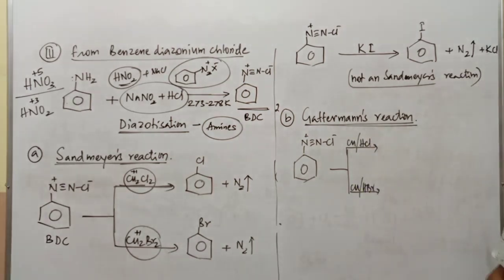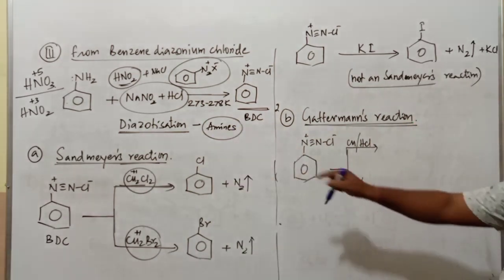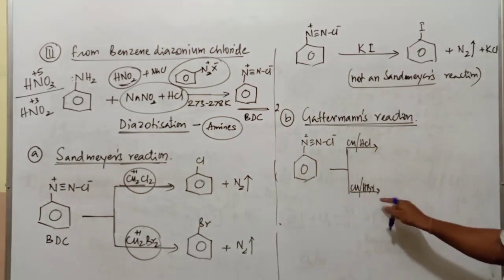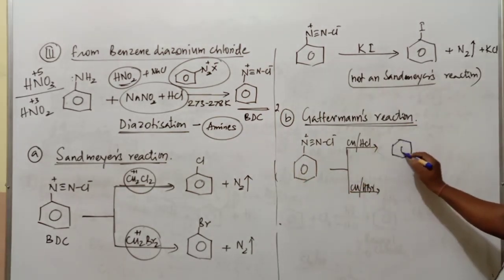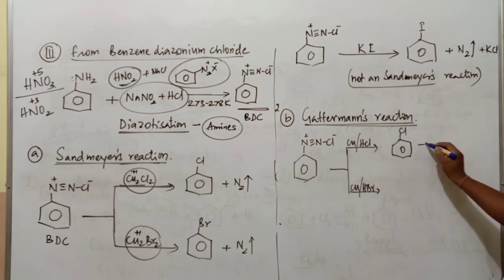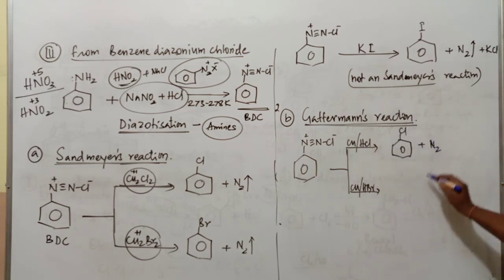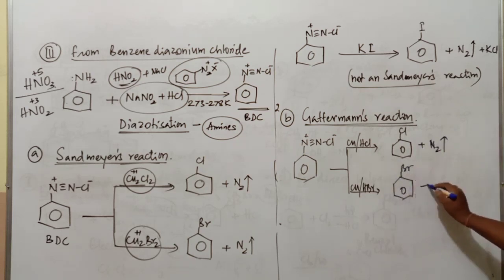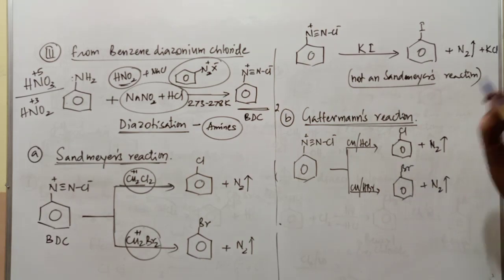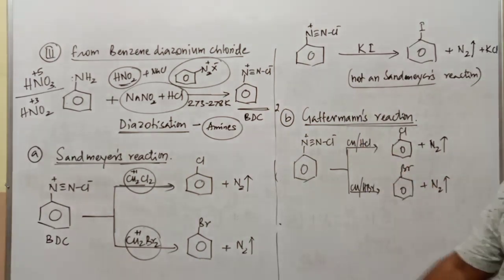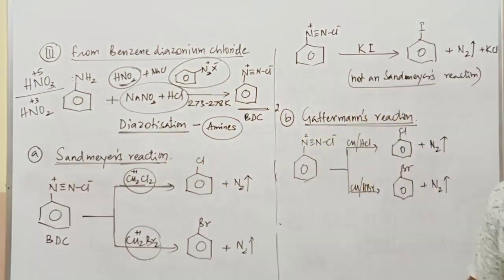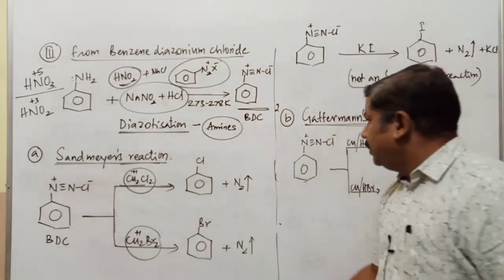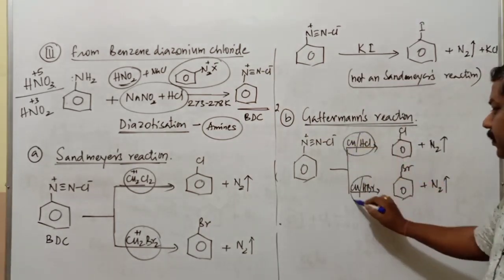Just this is the difference with respect to Sandmeyer's reaction. There we used cuprous chloride or cuprous bromide. Here copper over HCl and copper over HBr. So the compound obtained in this reaction is going to be chlorobenzene plus N2, and the compound obtained in case of this one is going to be bromobenzene plus nitrogen gas. So what is the difference between Sandmeyer's reaction and Gattermann reaction? Just to concentrate, the starting compound is the same. The product is also going to be the same, only the reagent differs.